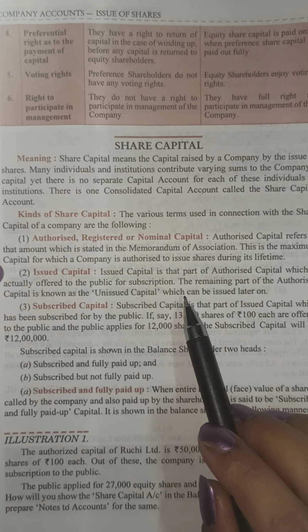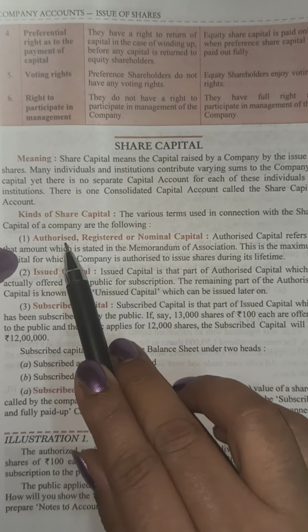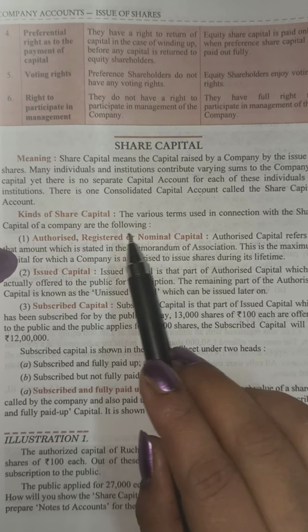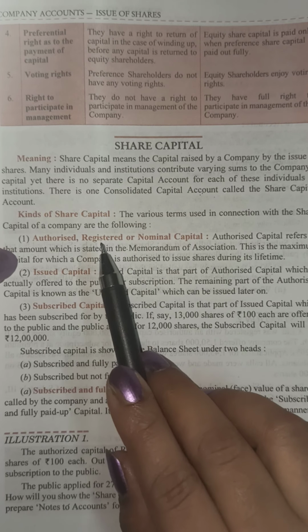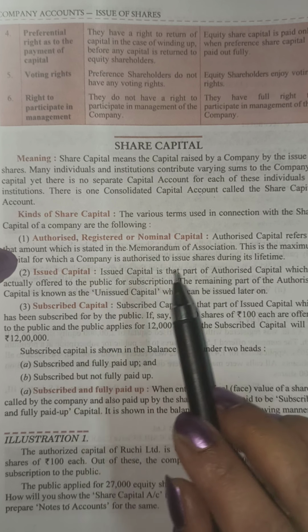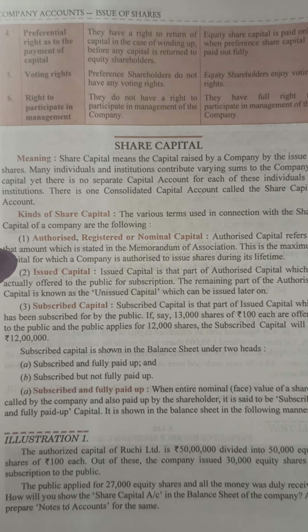It is also called the nominal or the registered capital. But one thing we should remember, that the company need not issue the entire authorized capital. It does not always issue the entire amount of authorized capital for public subscription at one time. Depending upon its requirements, it may issue share capital. But in any case, it should not be more than the amount of authorized capital.